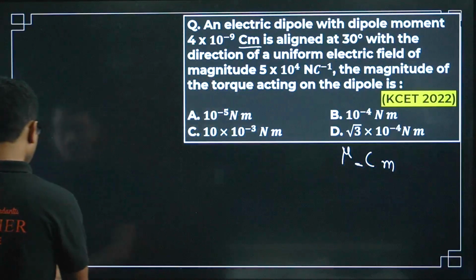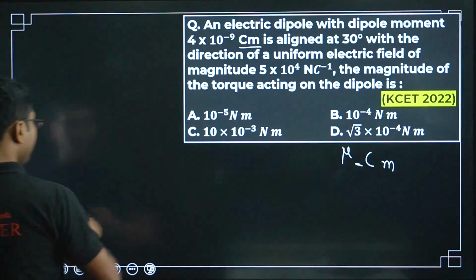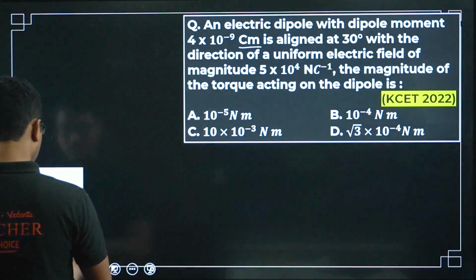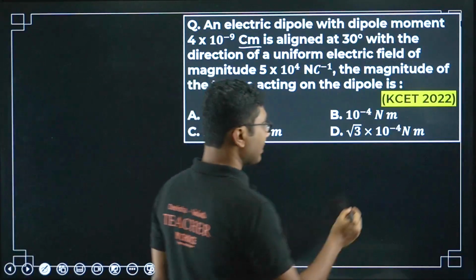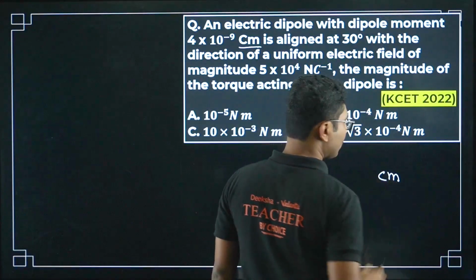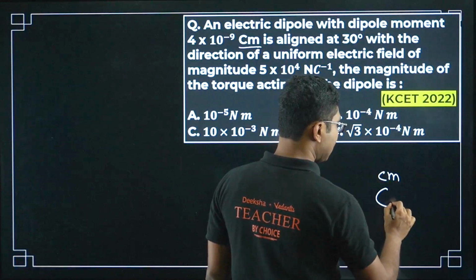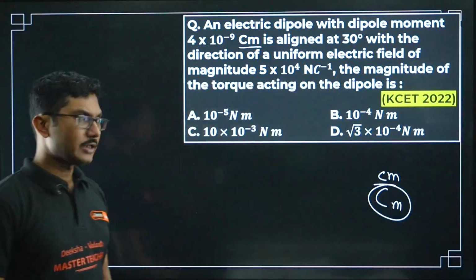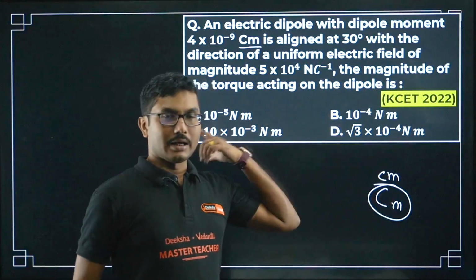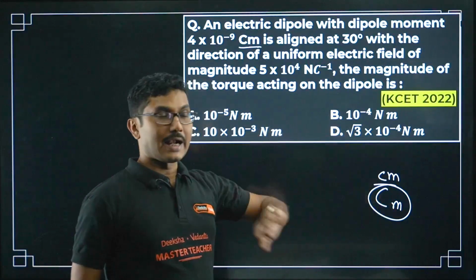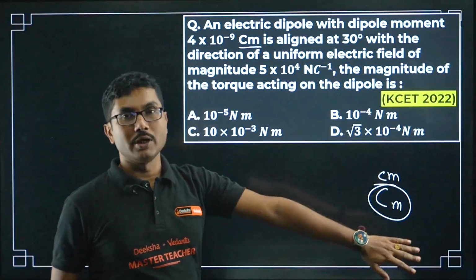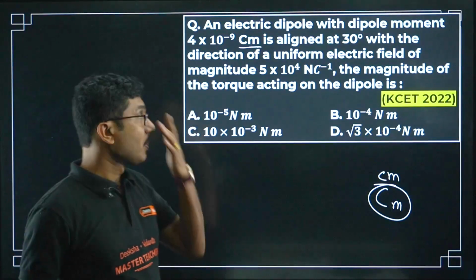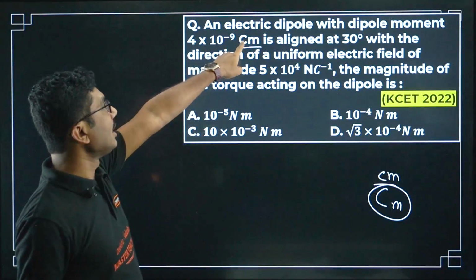Micro centimeter is not correct, it will be coulomb meter. In centimeter, c and m both are small. If you write capital C small m, it is always coulomb meter. So unit wise stay vigilant, be careful that capital C always means coulomb. Small c and m means centimeter. So here we have coulomb meter.